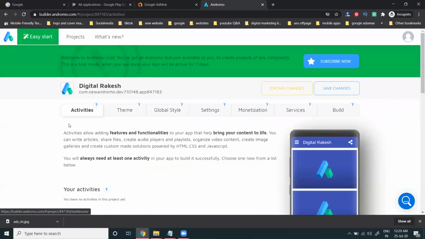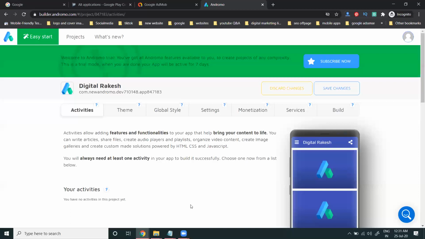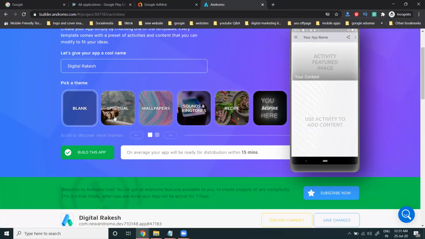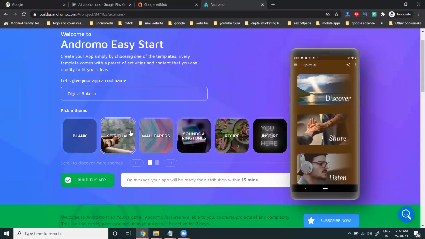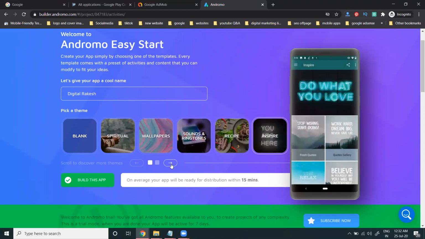First, activity. Now how will we start the activity option? Now you can start here. Easy to start. First you give the app name here. These are the particular themes. Wallpaper in this. Whichever theme you want, and settings for everything will be here.